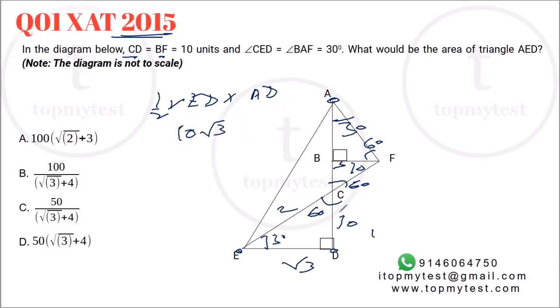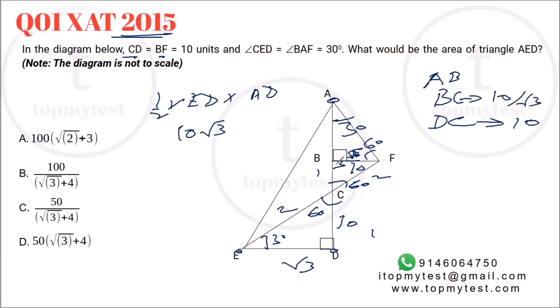Now AD is split into three parts: AB, BC, and CD. Right. CD is already known. That's 10. How much will be BC? Now this portion is 10. So this is 60. So 1, root 3, 2. So root 3 now in this case projects to 10. So 1 will project to 10 by root 3. So BC will be 10 by root 3.